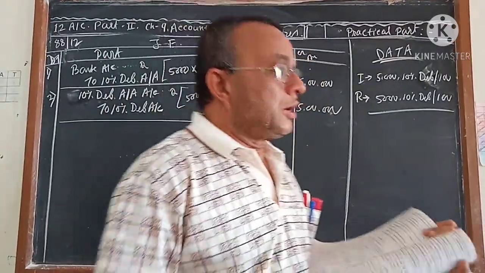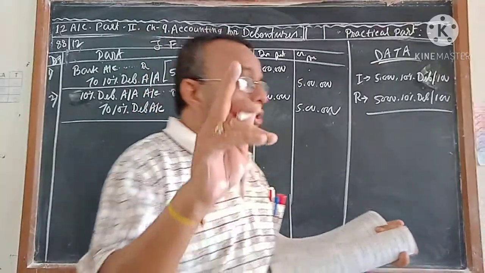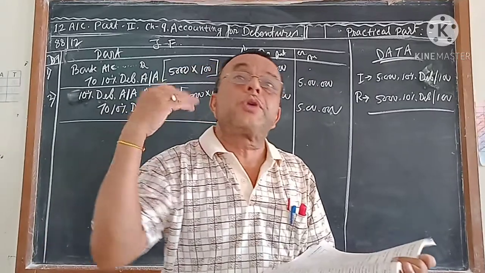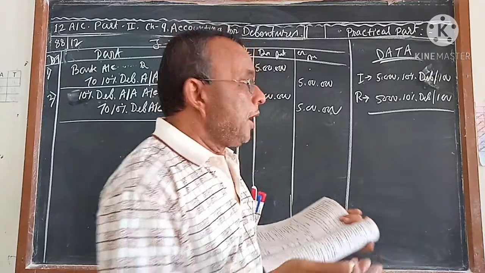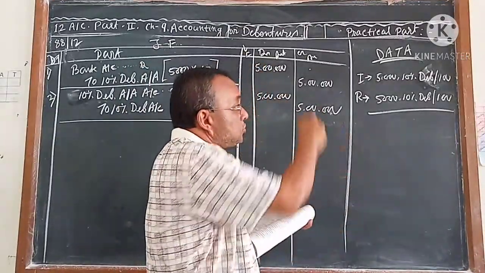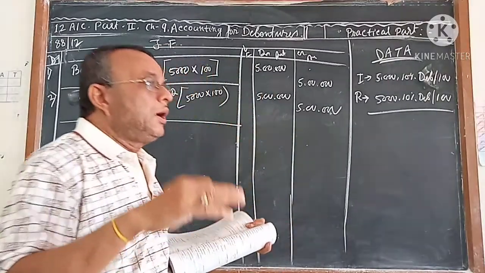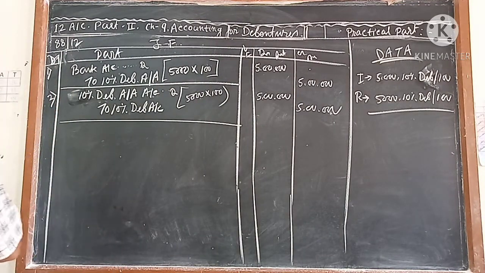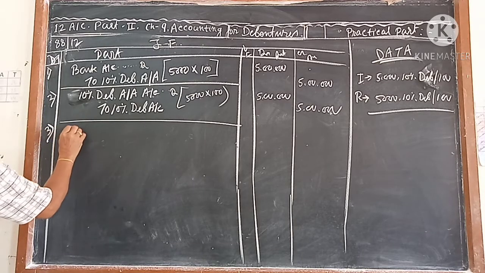Now we are going to pass the entries for redemption of the debenture. I already told you that for redemption of the debenture, first you have to carry the amount to the debenture holder and then you have to pay back. How much will you pay? The money which you collected, the same money you will pay, because we are going at par and at par. That means issued at par and redeemed also at par.